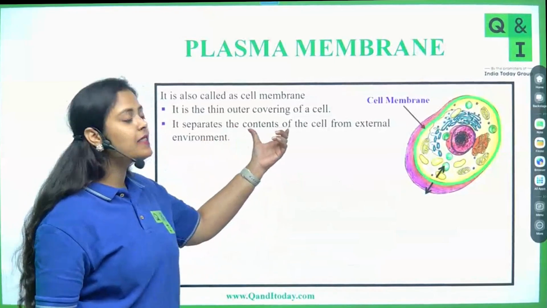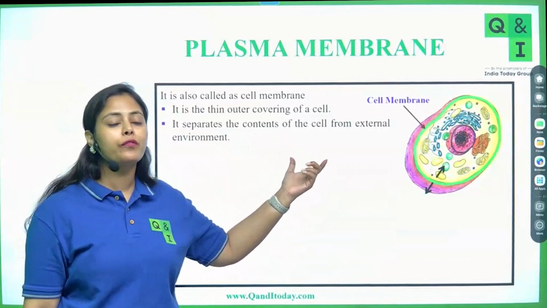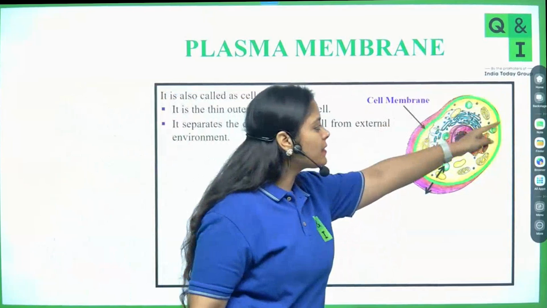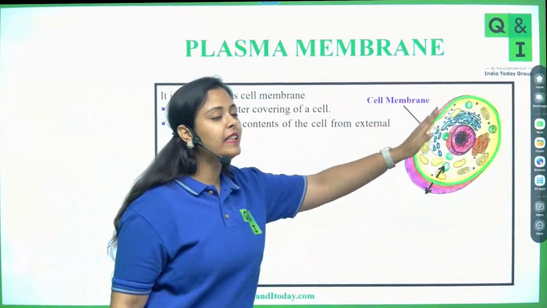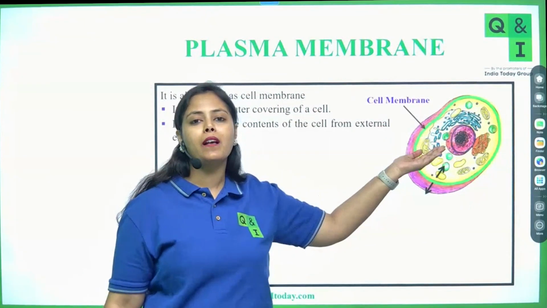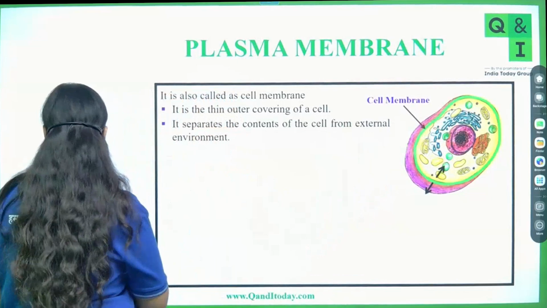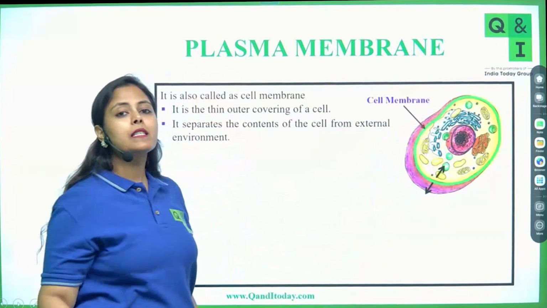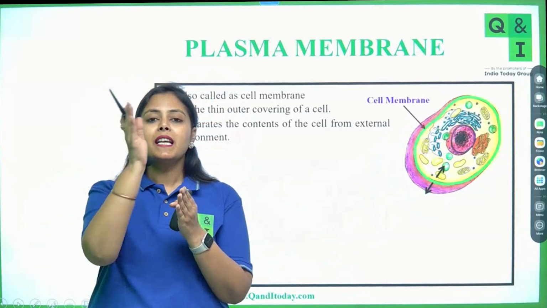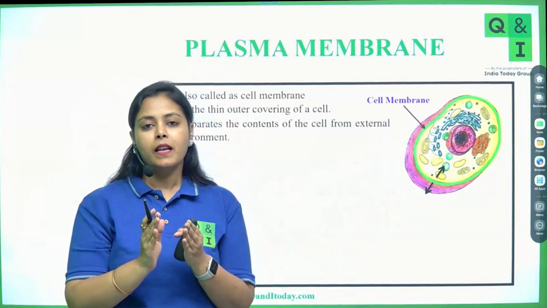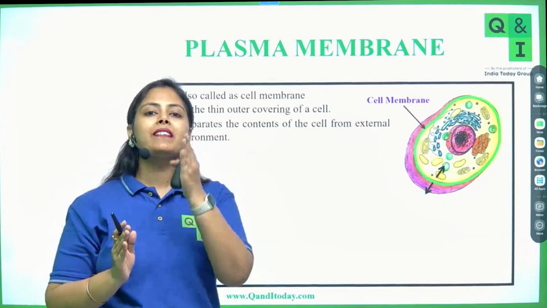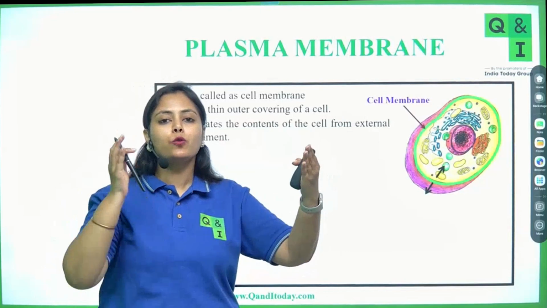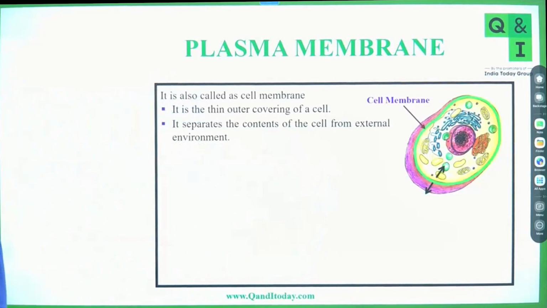It is separating the contents of the cell from the external environment and the internal cytoplasm present in these cells. Let me explain this part: the cell membrane acts as a boundary of the cell, separating the contents from the outside to the inside of the cell.